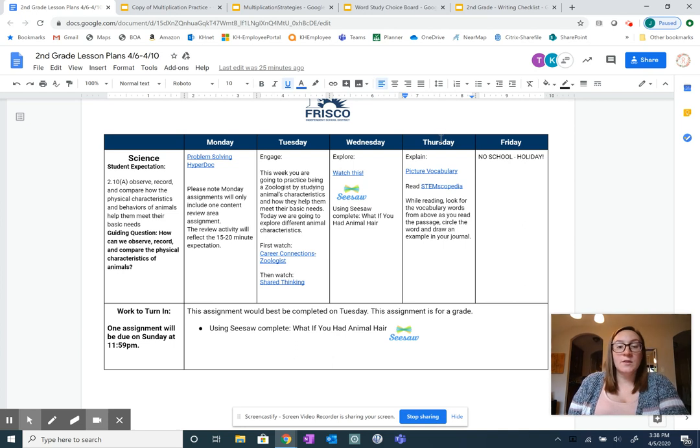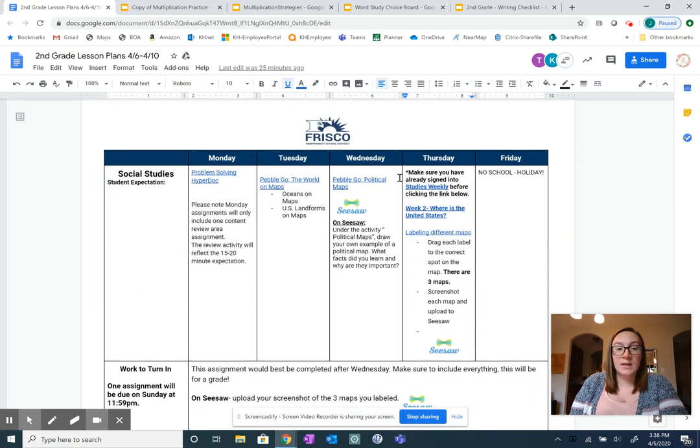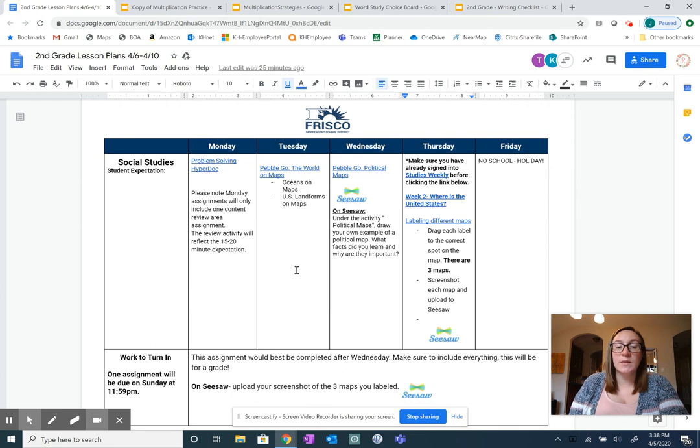On Thursday, they are going to be looking at the vocabulary for the unit and then reading STEMscopedia. For social studies, we are continuing our research into maps. This week, they're going to be using PebbleGo on Tuesday and Wednesday. On Tuesday, they're researching oceans on maps and U.S. landforms in maps. On Wednesday, they're studying what a political map is.